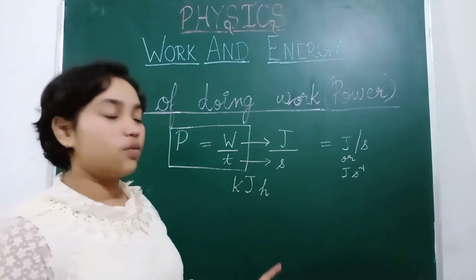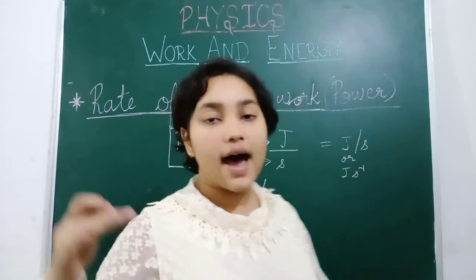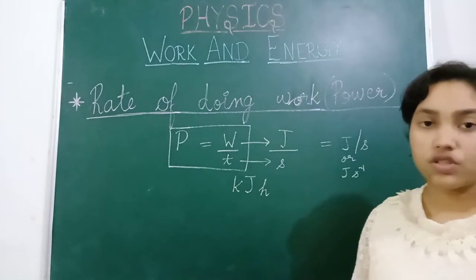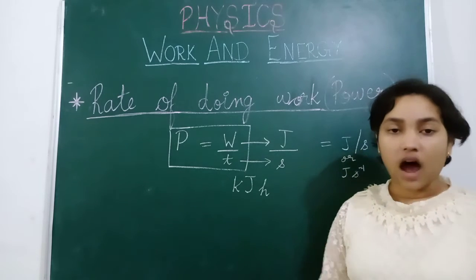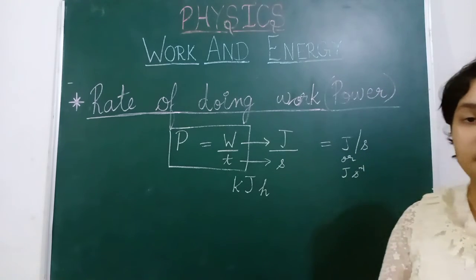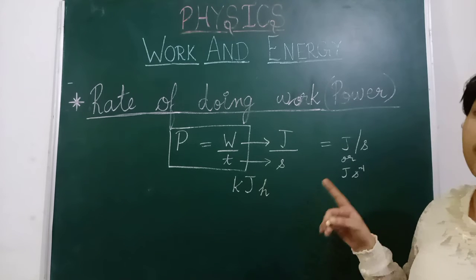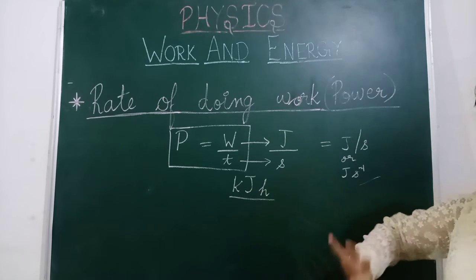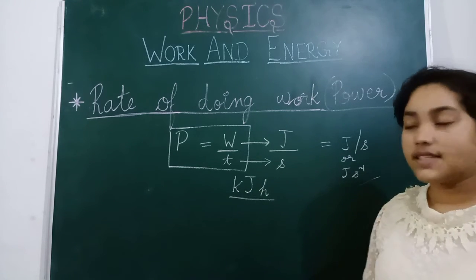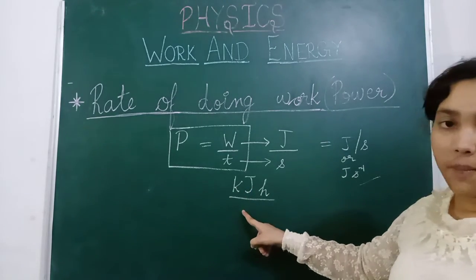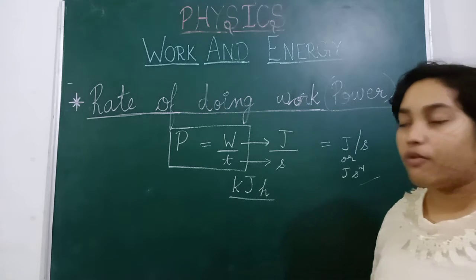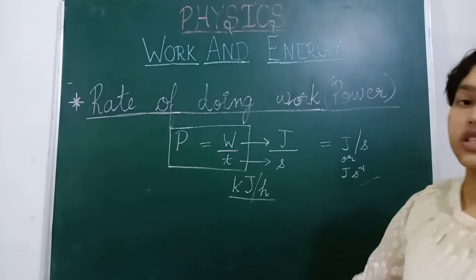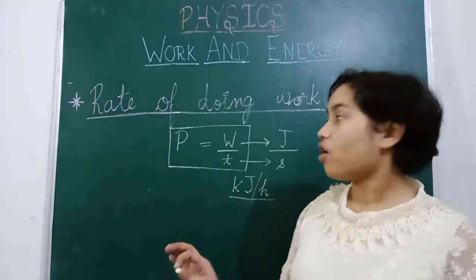It is used at a high level, because every time power is used by our household electrical applications, power cannot be measured in such a small unit. That's why for a bigger unit, in the commercial place, we use the commercial unit of power, kilojoule per hour. So this one is the commercial unit of power.